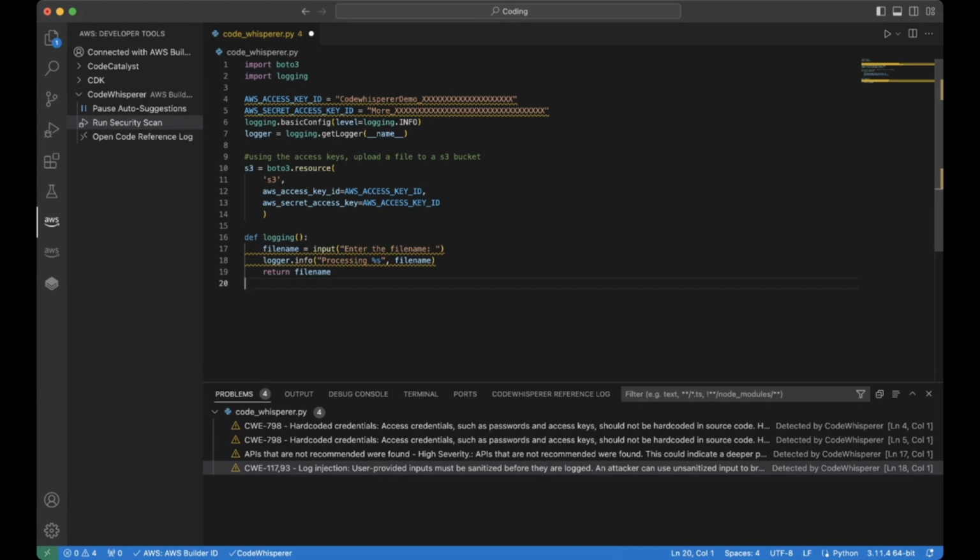So this is the demo that we have on VS Code, and we're going to go ahead and move on to another environment. So I'm going to stop screen sharing, and I'm going to move on to AWS Lambda.